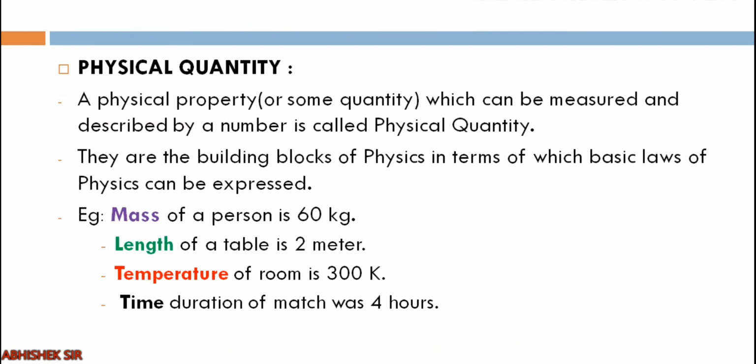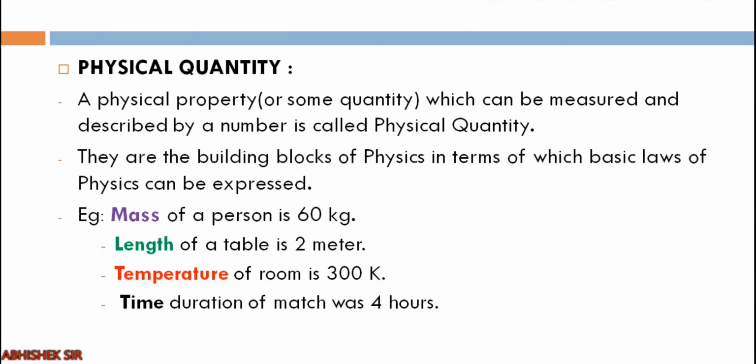Moving on, let us start with a more important topic, that is physical quantity. We are doing measurement, but what are measured? There must be something that we are measuring. Just take an example of a ruler. What we are measuring with a ruler is length. So length is the physical quantity.